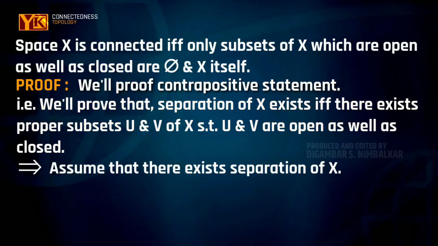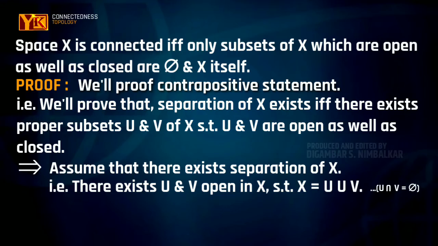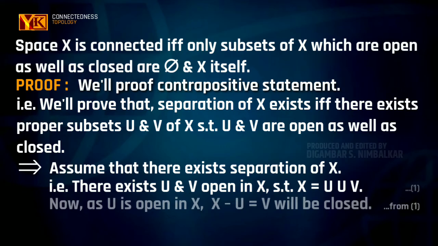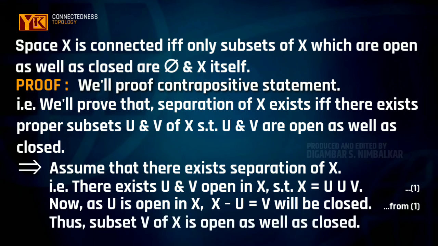So first we assume that there exists a separation of X, that is, there exist U and V open subsets of X such that U intersection V is empty and U union V is equal to X. So we consider U open in X. What does this mean? U complement, which is X minus U, is equal to V. Then this V will be closed since U is open and V is its complement. So what we got? A subset V of X is actually open as well as closed, and that was our claim.